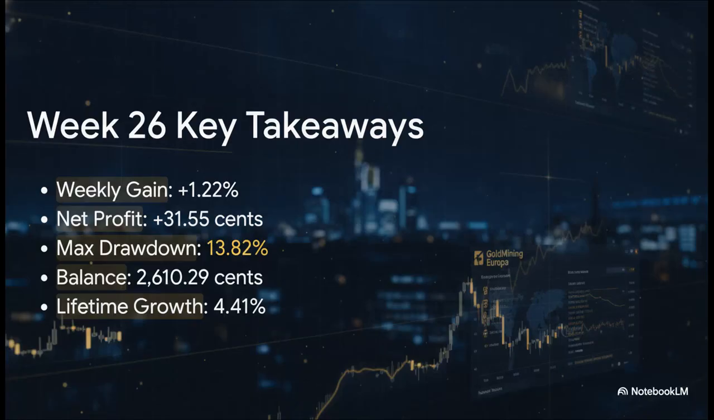To quickly summarize this explainer, we documented how a severe 13.82% floating drawdown was systematically managed into a 1.22% weekly gain. We locked in 31.55 cents in profit, bringing the balance up to $2,610.29 and successfully elevating our overall lifetime growth to a steady 4.41%.